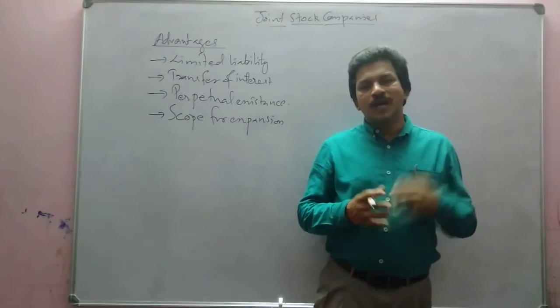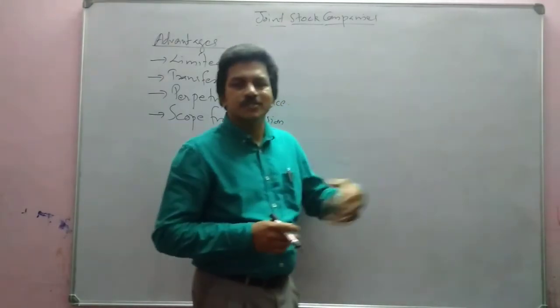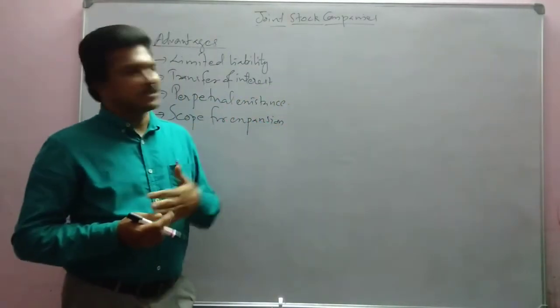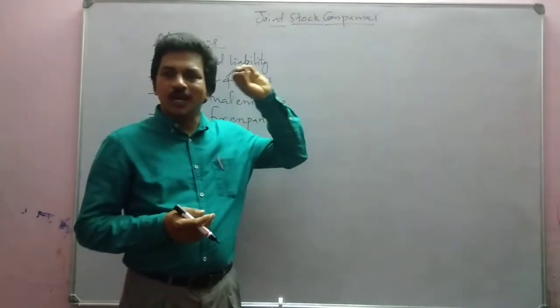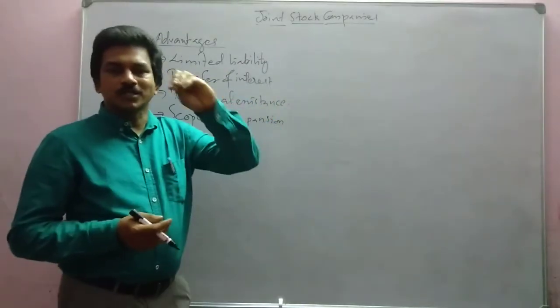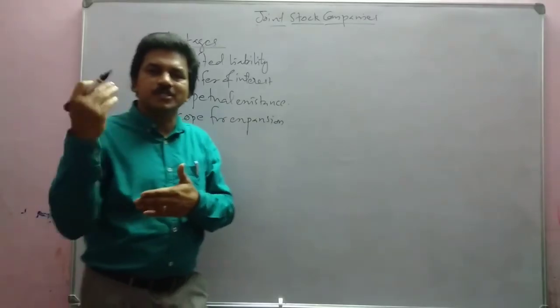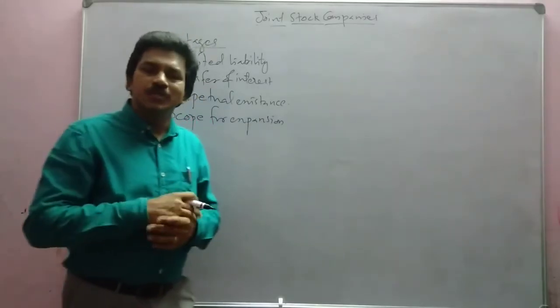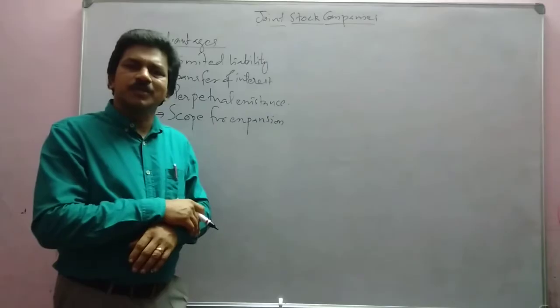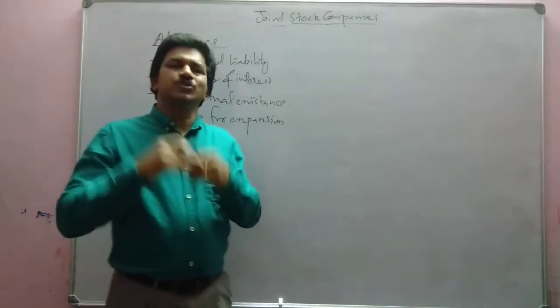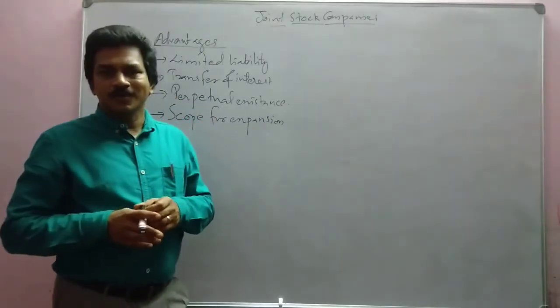How? At any time, company can issue shares. Suppose 10 lakh rupees capital is collected for 10 lakh rupees. After some time, if the company feels that some more shares can be issued, company freely can issue shares.